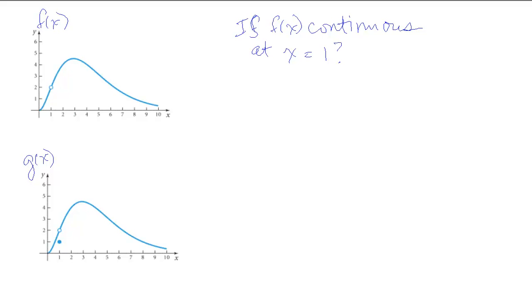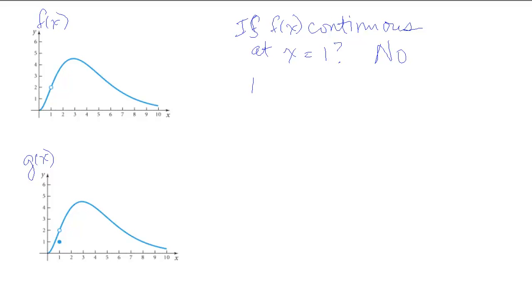So if we use the idea that continuity means unbroken, the answer is no. Because in order to draw this, I would have to lift my pencil when I got to x equals 1 to leave that space for that dot that's left there, that hole, and then I can continue onward.